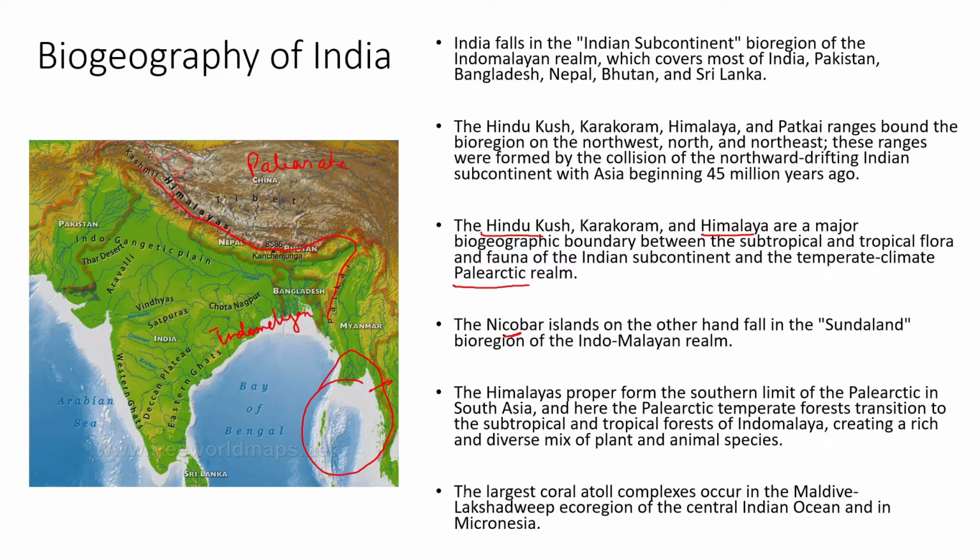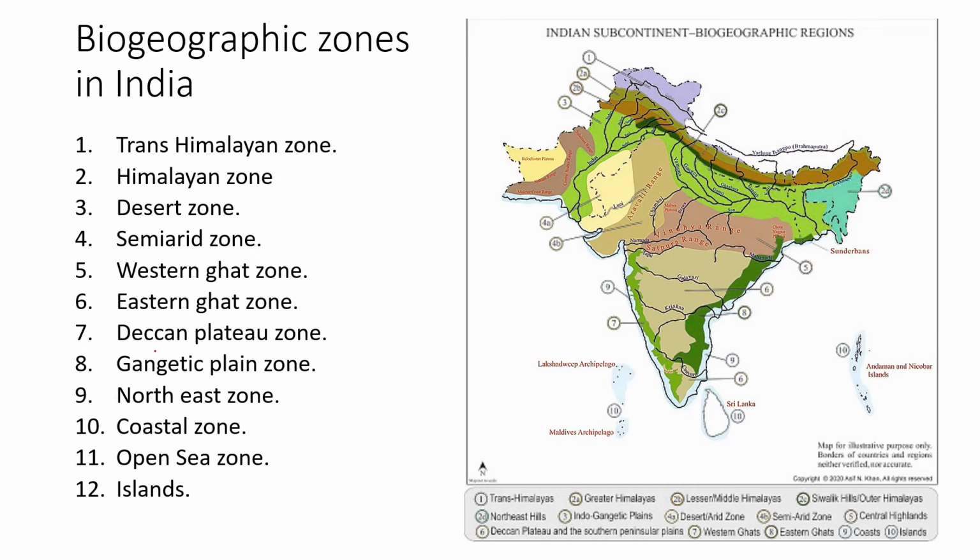Now, one important and interesting fact is that the largest coral atoll complex of India occurs in the Maldives and Lakshadweep ecoregion. This region, also called the Maldivian or Lakshadweep archipelago, consists of multiple islands and large coral atoll complexes. A few corals are also found in the Andaman and Nicobar Islands, so there is a good ratio of biodiversity throughout our Indian systems. The biogeographical zones in India can be divided into these 12 systems, which we have studied in our 10th and 12th as well.